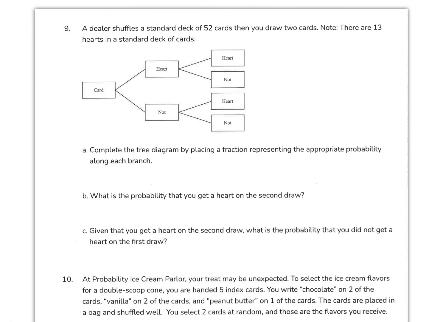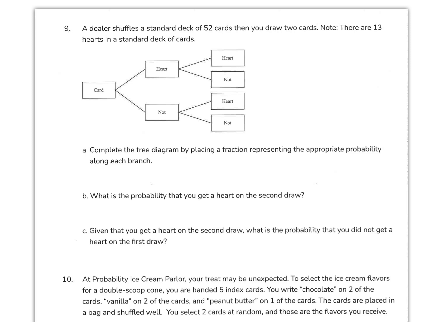Okay, a dealer shuffles a standard deck of cards and you draw 2 cards. There are 13 hearts in a standard deck of cards. Okay, so we're going to go hearts or no hearts, and that's what we're going to look at for the entire problem. So we're going to complete this tree diagram.